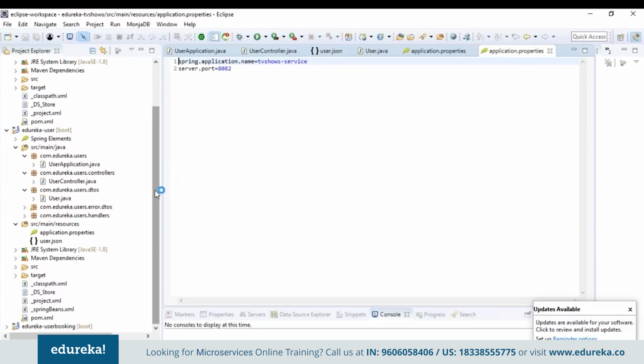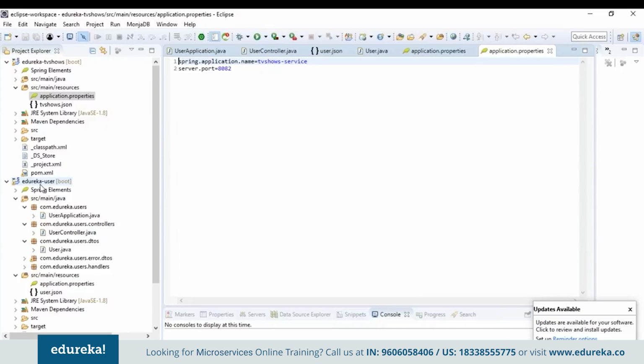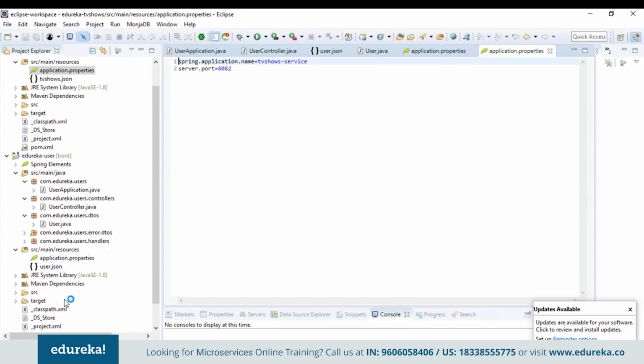After this, I've also created some files to handle the errors and exceptions. Similar to the user service, the TV shows and the user booking service also have a similar project structure but different functionality. The booking service consists of all the information about bookings of users, and this service works on port number 8083. Coming to the TV show service, this houses all the TV shows offered by the site, and this application runs on port number 8082.